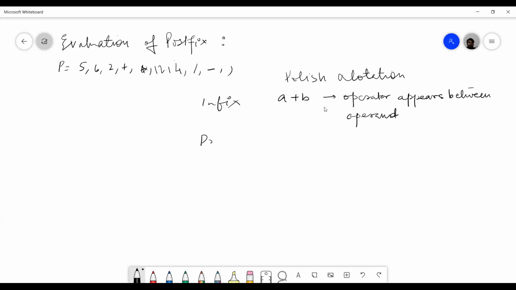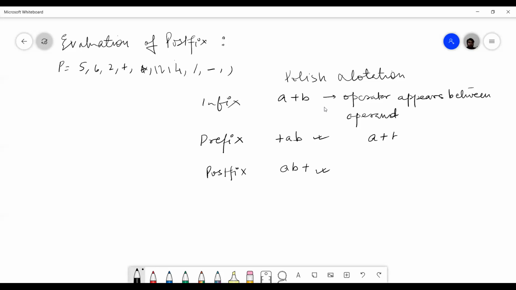Now prefix is the notation where the operator comes before the operands. So a plus b in prefix will be plus ab. And postfix notation is where the operator comes after the operands, so a plus b in postfix will be ab plus. These are called Polish notations. Is this clear, class, prefix and postfix? Yes, sir.